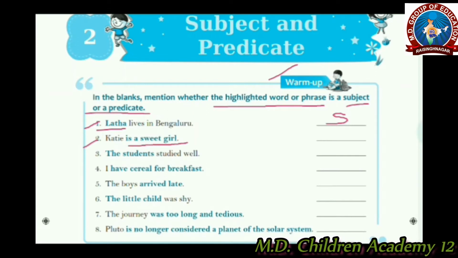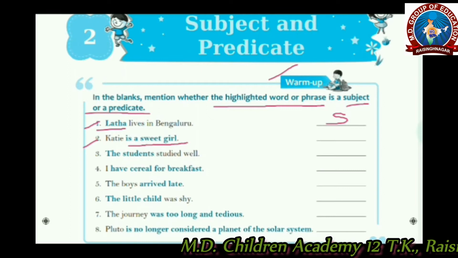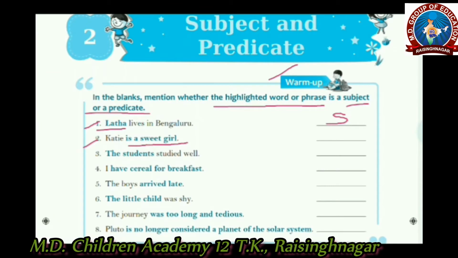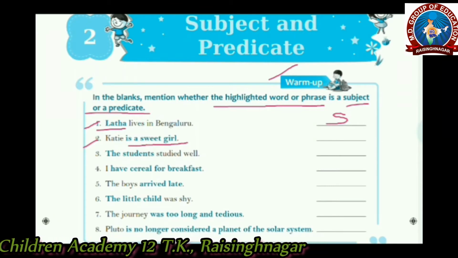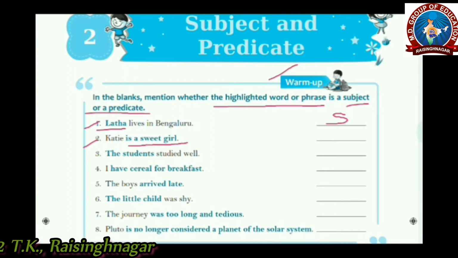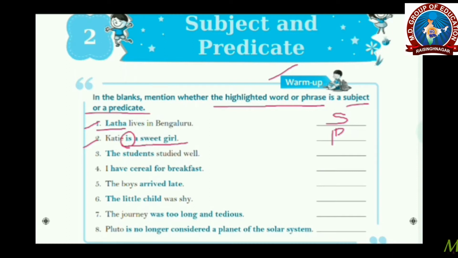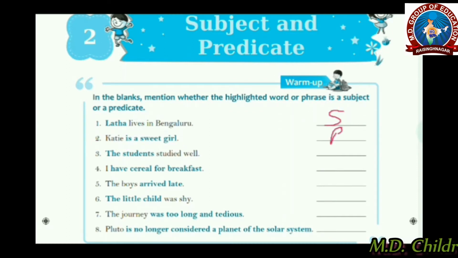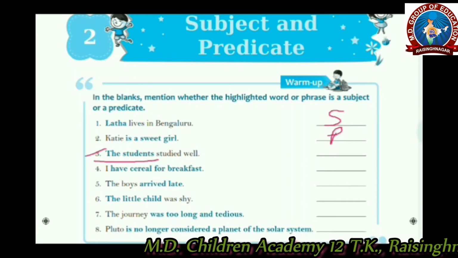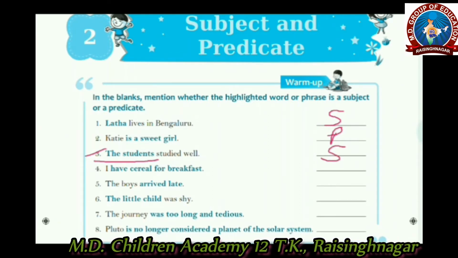Here the highlighted phrase is a sweet girl, and again you all know that the part of the sentence that tells what the subject has done, the activity of the subject, and it contains a verb also. So it's a predicate. Predicate always contains a verb. Alright. The next is the students studied well. Here the highlighted words are the students, and it's a noun, so it's a subject.